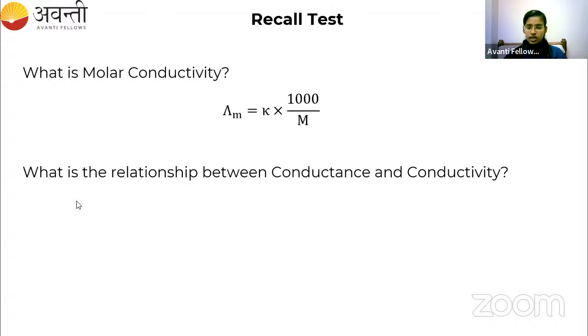Now the second question is, what is the relationship between conductance and conductivity? Conductance is denoted by the letter G and conductivity is denoted by the letter kappa. So what is the relationship? What is a formula which relates conductance and conductivity? It is also very easy only. Any idea about the relationship between conductance and conductivity? Has anyone got the answer for this question?